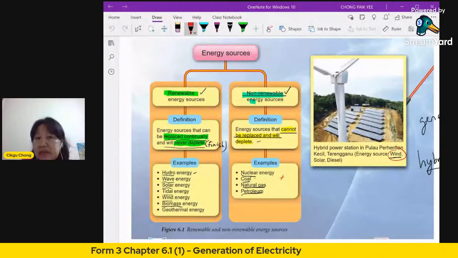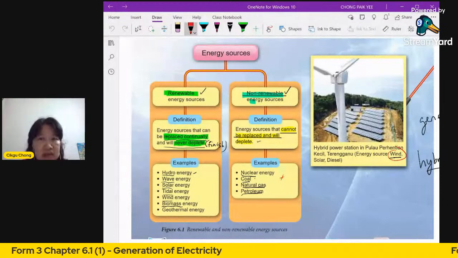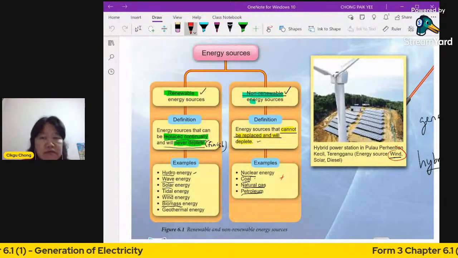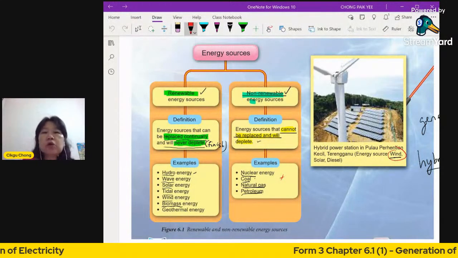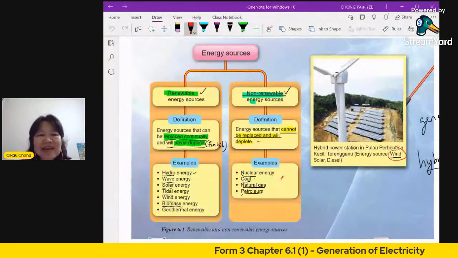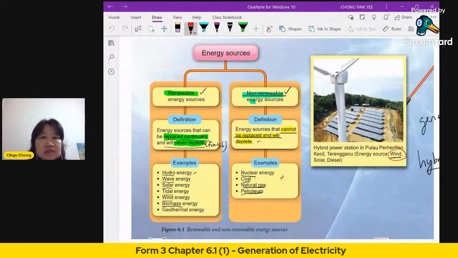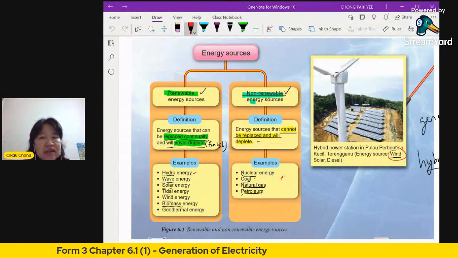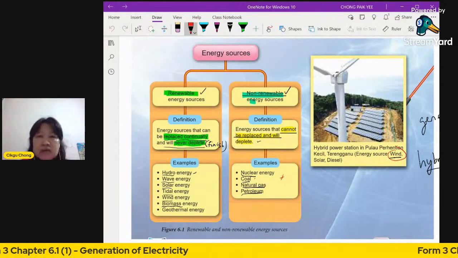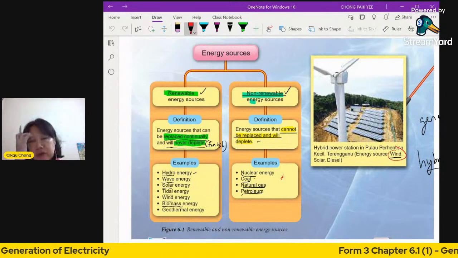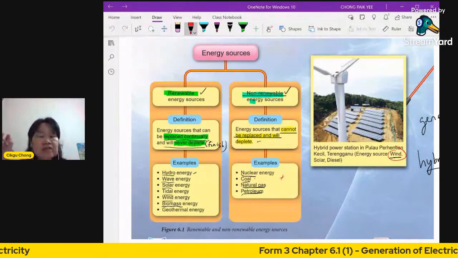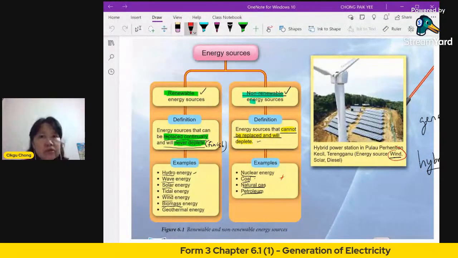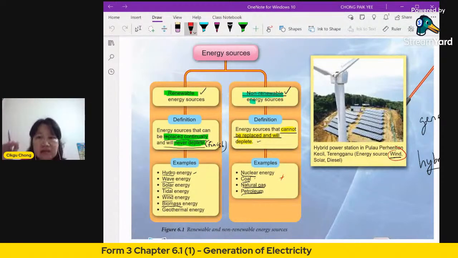Okay, solar energy, this is the energy from the sun. So the sun will still be there for another 5 billion years. So no worries about it finishing. Then tidal energy, this is the movement of the tides. High tide and low tide, also due to the movement of the earth and also the effect of the moon. The effect of the moon on the earth, you get the tides. High tide and low tide.